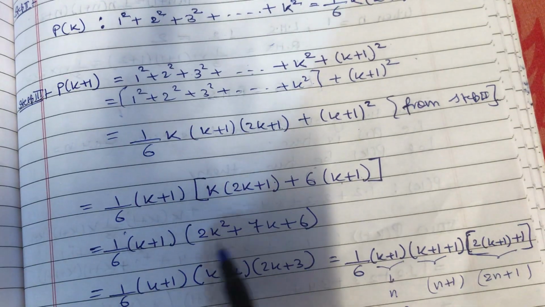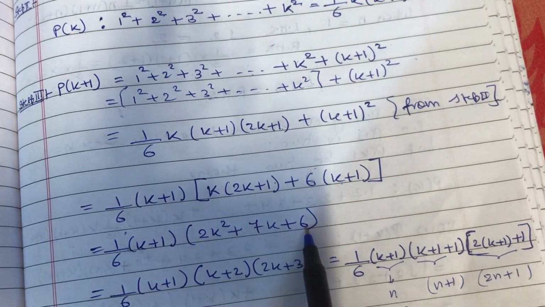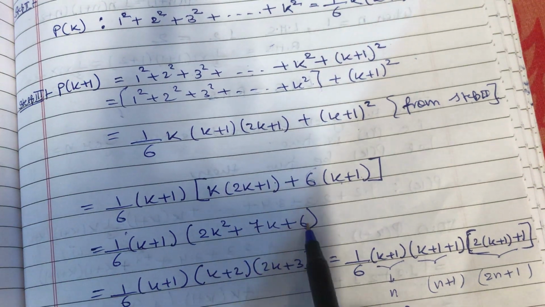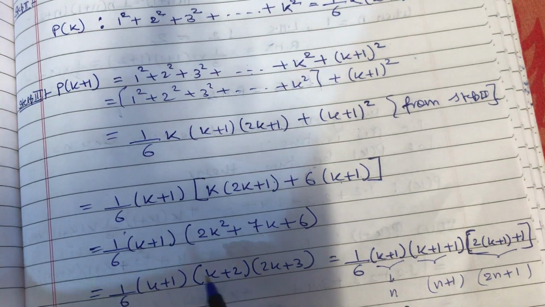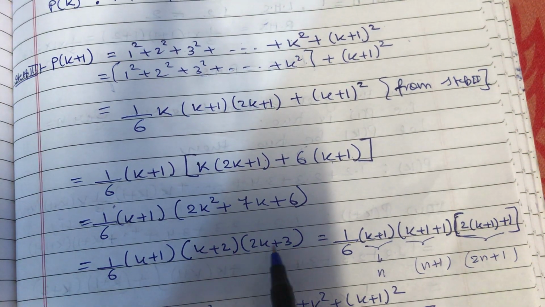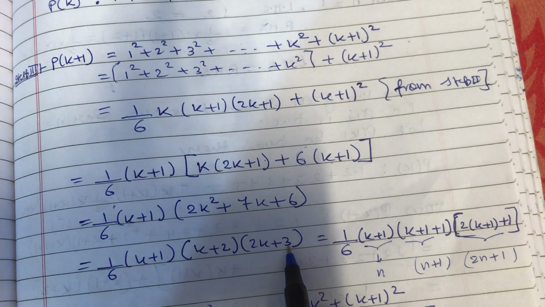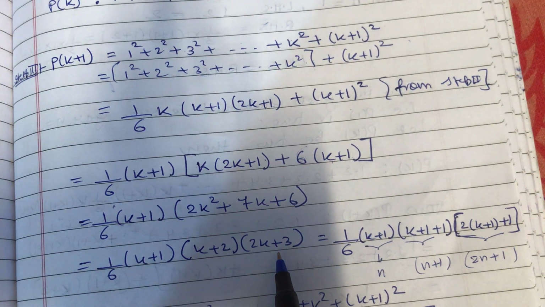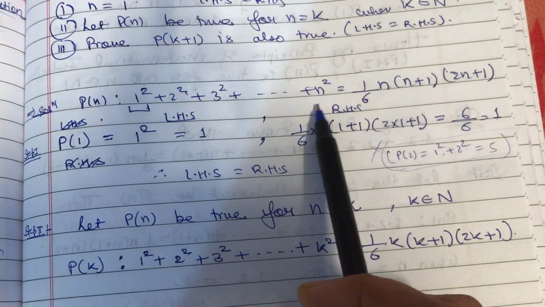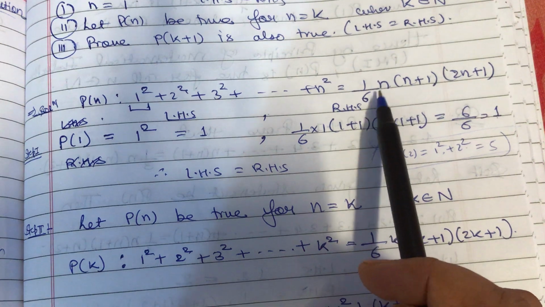Now if you simplify it further, you will get this, right? So again I'm going to rewrite in the form of factors. If you rewrite in the form of factors, you are going to get 1 by 6 into k plus 1 into k plus 2 into 2k plus 3. Now what was I supposed to get? That I have to prove that Pn equals this, and that is equal to 1 by 6.